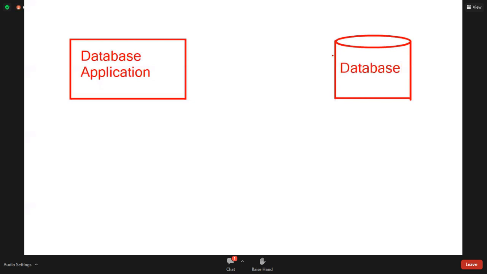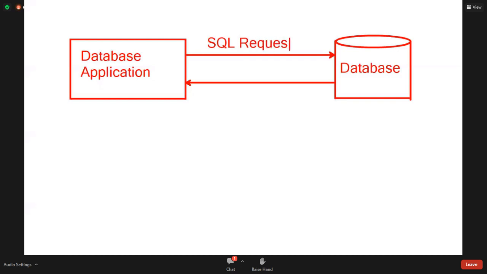Now, it is communicating with the database using which language? SQL. This request is called an SQL request, structured query language. SQL request, SQL response.